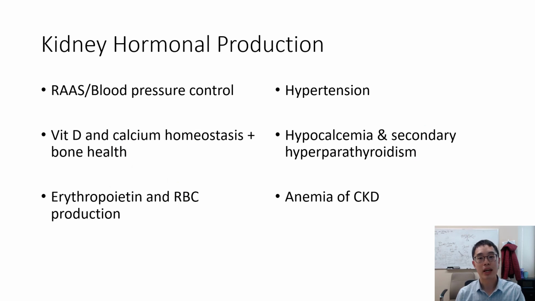As you can see, the kidneys are actually very important endocrinological organs, producing hormones that help regulate our blood volume and blood pressure. They also help orchestrate calcium homeostasis and promote bone health. And lastly, they also help respond to low blood levels. In renal failure, any of these pathways can be disrupted, leading to what we typically see in chronic kidney disease, which are high blood pressure or hypertension, low calcium and hyperparathyroidism, and anemia of chronic kidney disease.